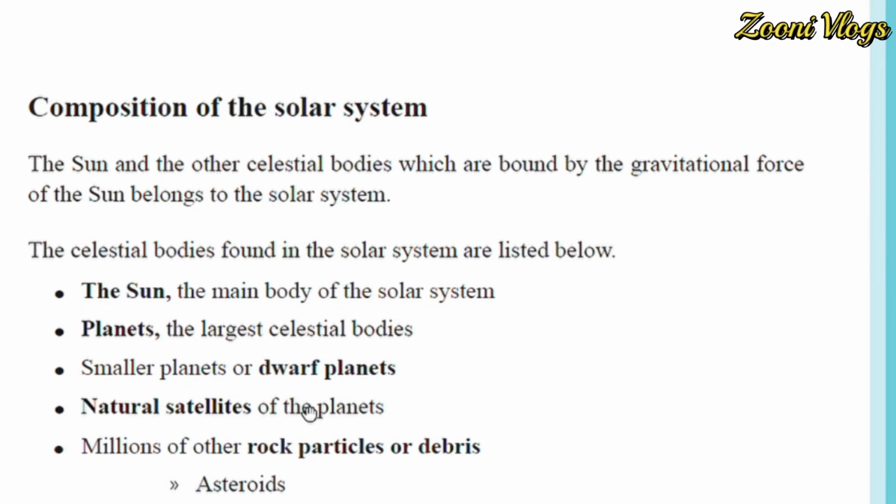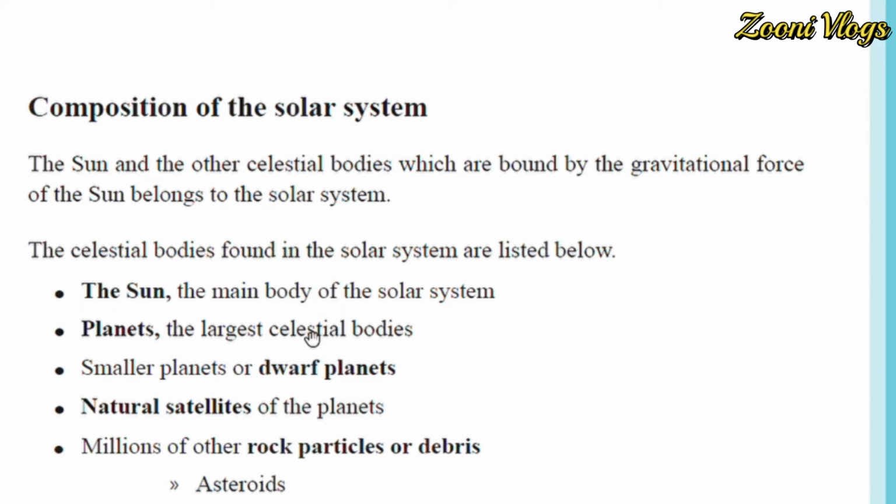For natural satellites we can take the example of prefects and those people. Millions of other rock particles or debris are like your students. This is just like your school, because I am giving this example to get a clear catch in your mind. So the sun is the main body of the solar system like your principal.